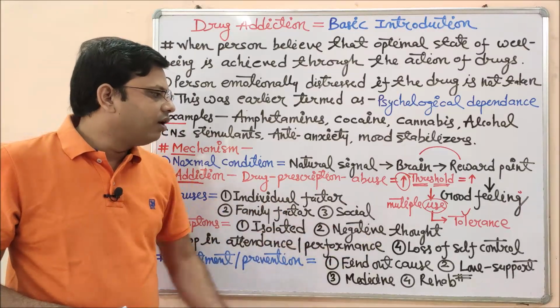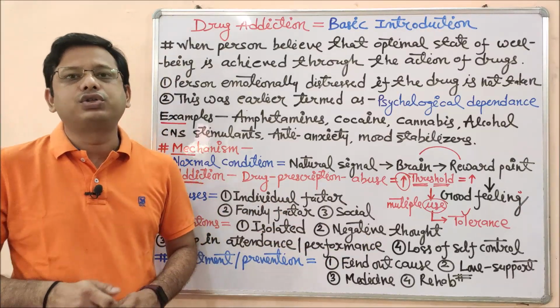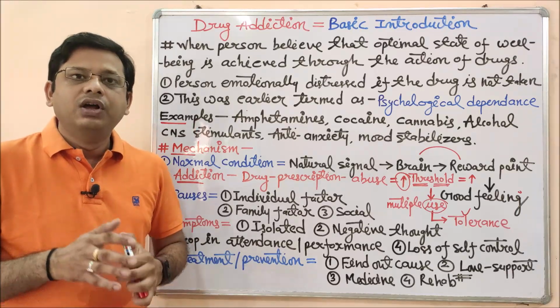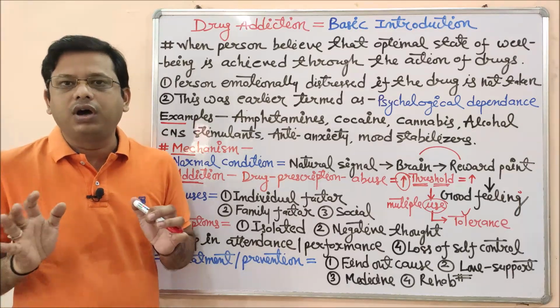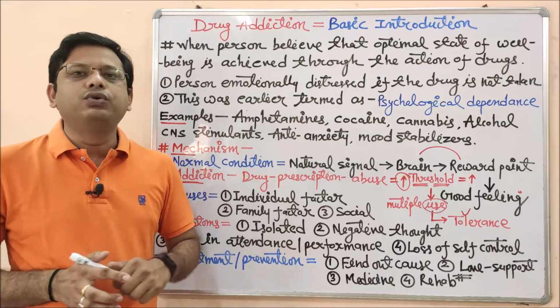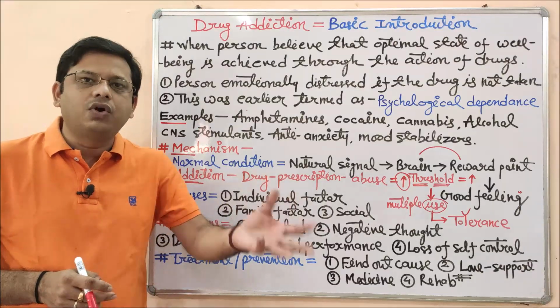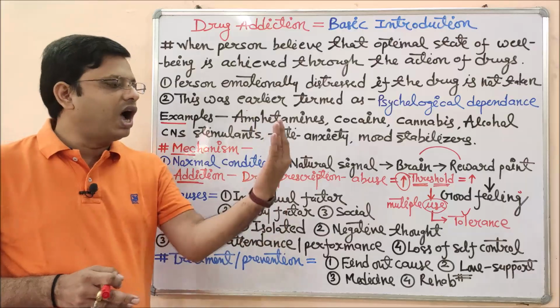Next one is loss of self-control. The person will lose control over himself or herself. See what is happening with us. Suppose I'm going to do something wrong. I know this is wrong, but I'm going to do something wrong. So I will take a pause.